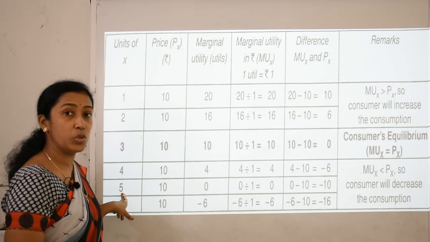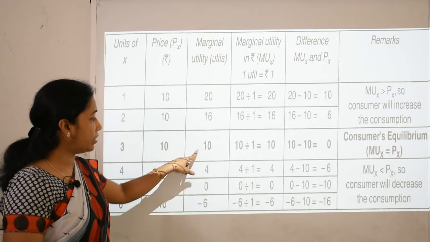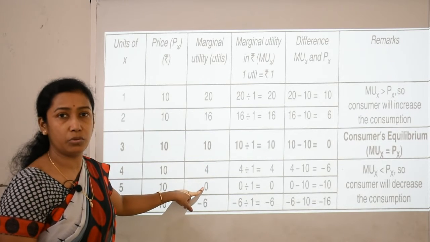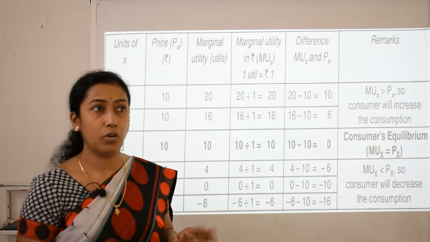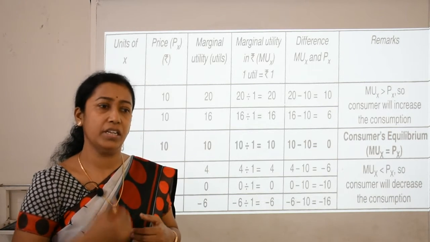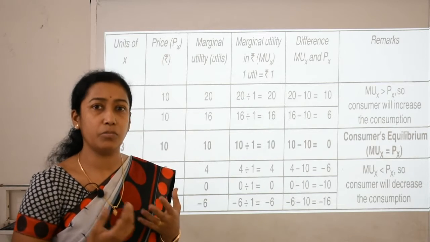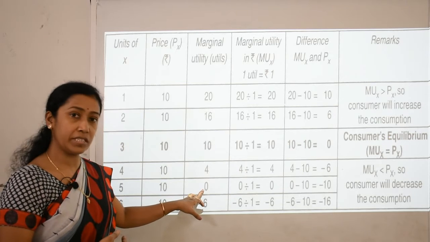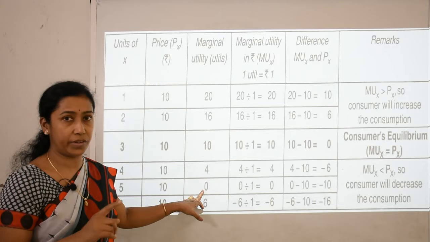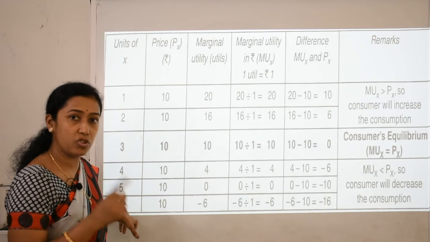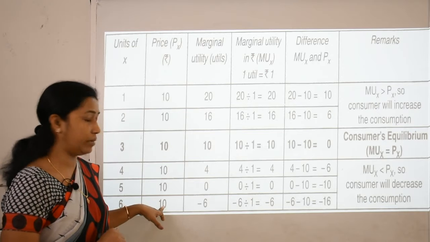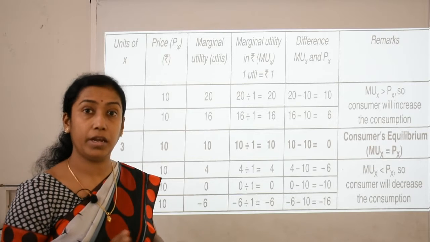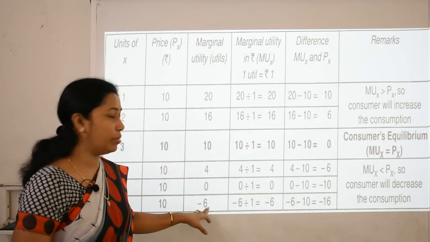A stage comes when he consumed the fifth unit. Now we see that the marginal utility comes downward from 4 to 0. 0 means no satisfaction. When he is using the same single commodity again and again, it is a monotonous process. Now he is bored with that product, so his satisfaction level comes to 0, that means no satisfaction at this stage. Again if he tries to consume the 6th unit, one more unit of that commodity, it will go negative, that means negative satisfaction, so it will be minus 6.